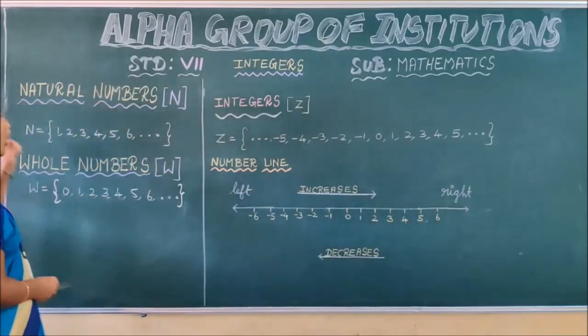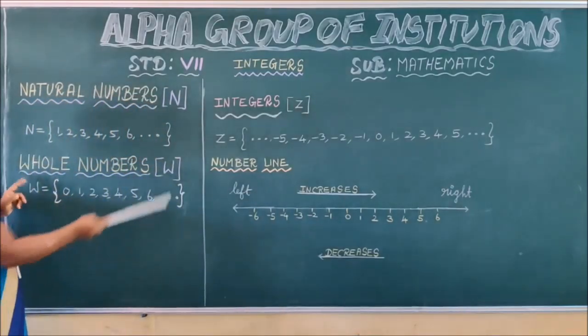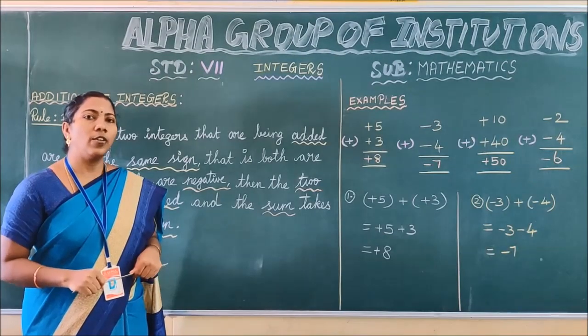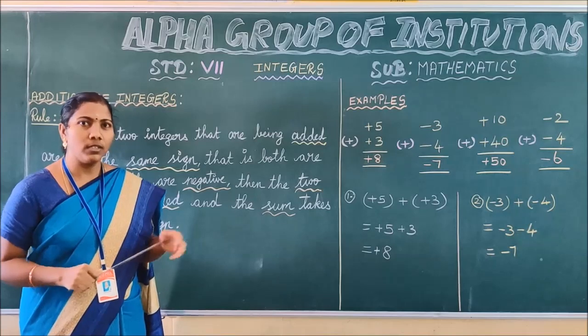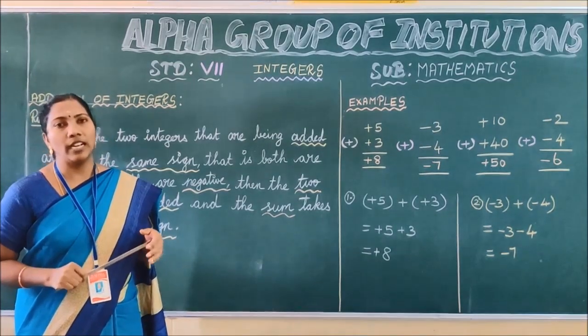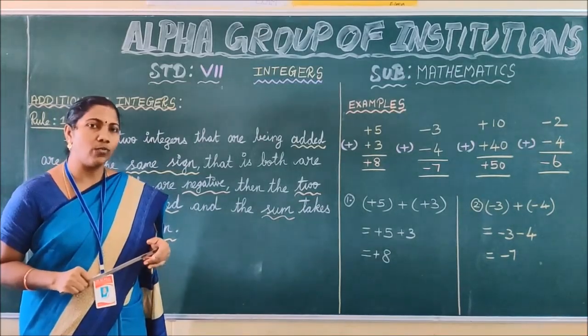Thus we have seen about natural numbers, whole numbers, integers, and the number line. Thus children, we have recalled natural numbers, whole numbers, and integers. Next we are going to see about addition of integers and subtraction of integers.